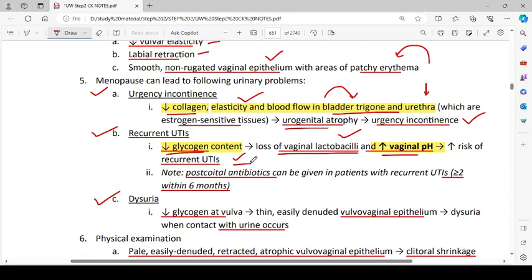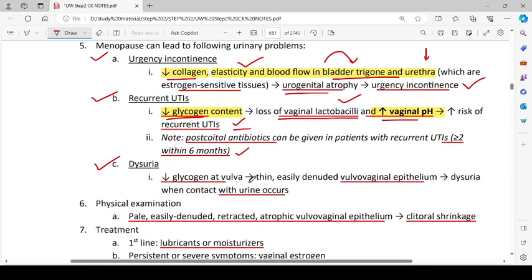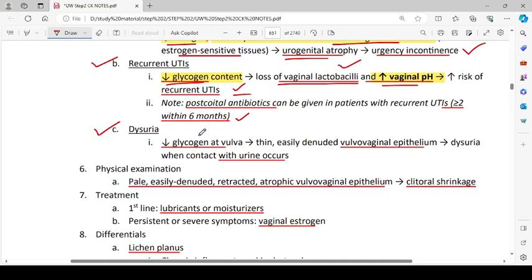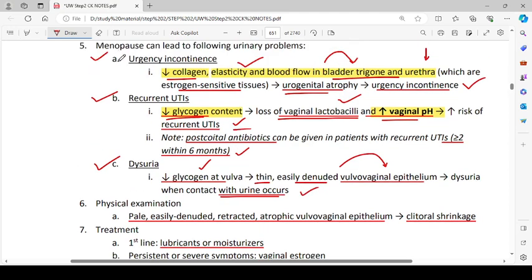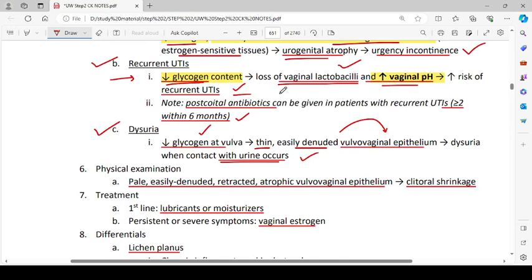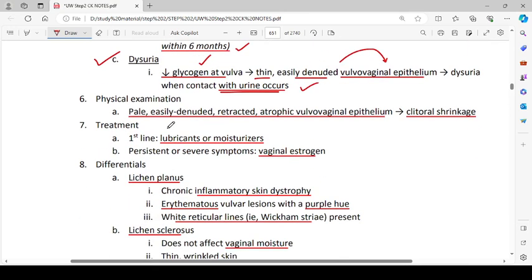Yeah. Then post-coital antibiotics can be given in patients with recurrent UTIs, more than 2 within 6 months. Dysuria, which is painful urination, is due to decreased glycogen at the vulva, with thin, easily denuded vulvovaginal epithelium that will result in dysuria where the contact with the urine occurs. Okay, so basically two problems are happening. One is decreased collagen and the other is decreased glycogen content. Decreased collagen can lead to urge incontinence, and decreased glycogen content can lead to recurrent UTIs and dysuria. Physical examination will show a pale, easily denuded, retracted, atrophic vulvovaginal epithelium, and that will also result in clitoral shrinkage.